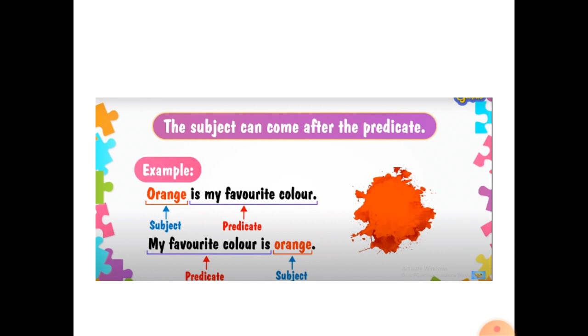The subject can come after the predicate. We can understand with an example. Orange is my favorite color. In this sentence, orange is subject and my favorite color is predicate. When we change the place, my favorite color is orange. Now predicate is my favorite color, and orange is subject. From this example we have come to know that the subject can come after the predicate in a sentence.